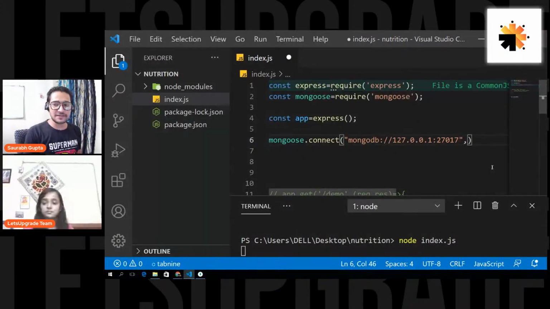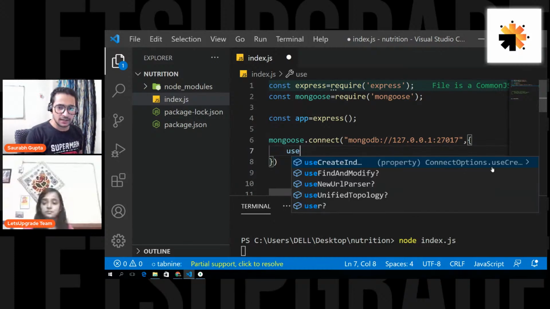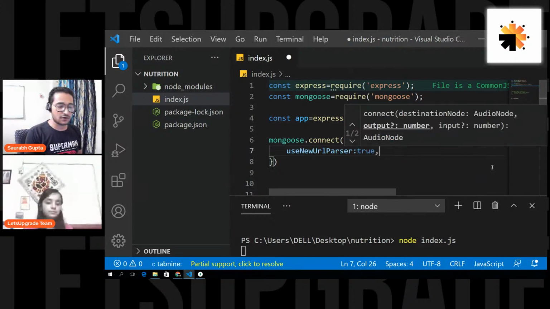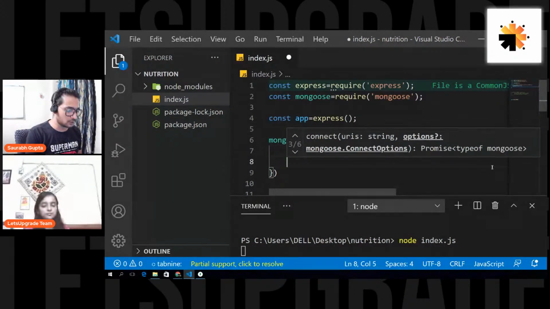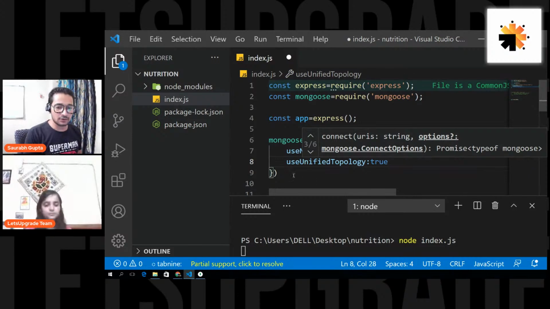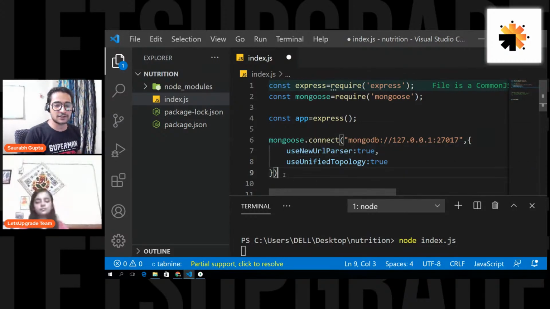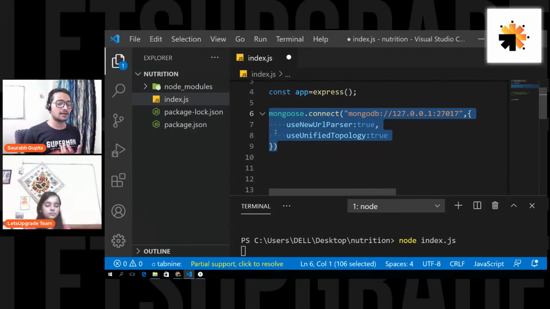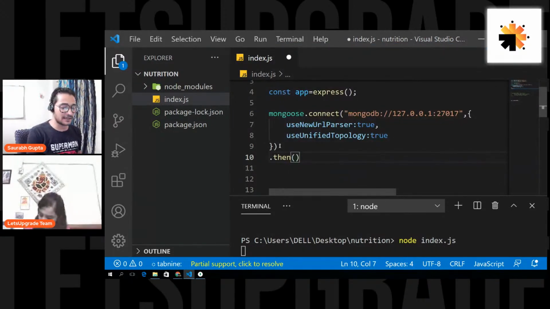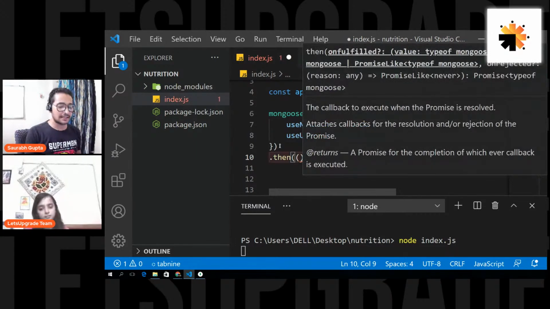Now you have to specify a few options here. The first is useNewUrlParser, set to true, so that the new URL parser of MongoDB is used. And one more, useUnifiedTopology, also set to true. And that's it. Now this will return a promise. Once this function is called, it returns a promise that it is done or not. So I just call then. If it is resolved, then please call this function.